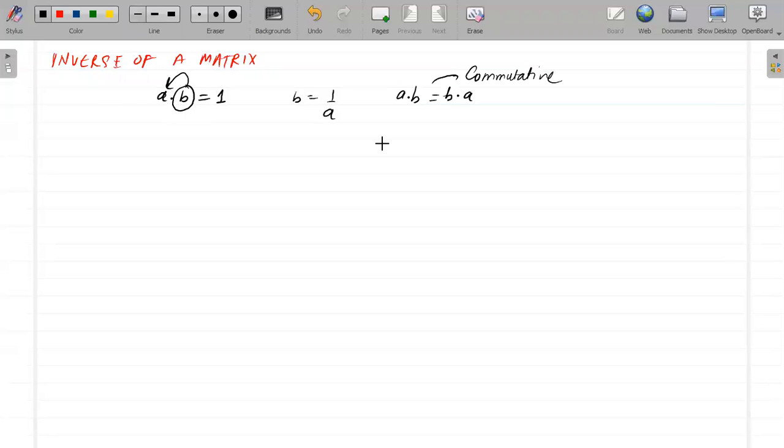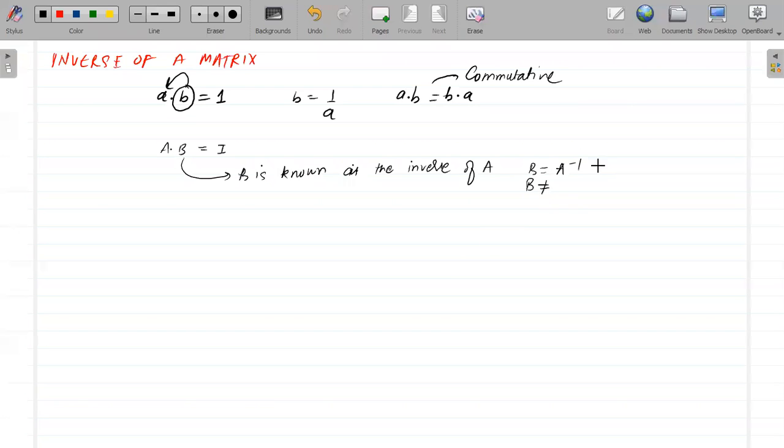Now in matrices also, there is a multiplicative inverse. Suppose I have A into B, and if this is equal to the identity, then B is known as the inverse of A, and B can be written as A inverse, right? Now this does not mean 1 by A.